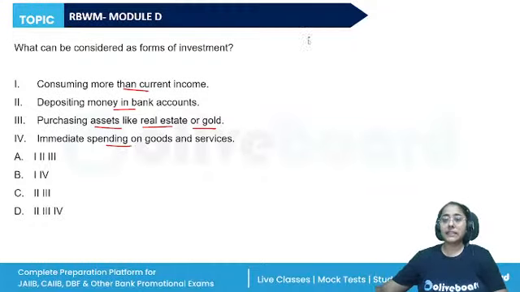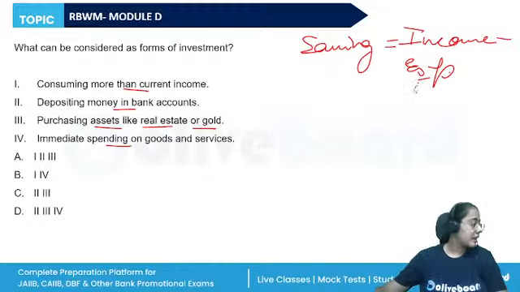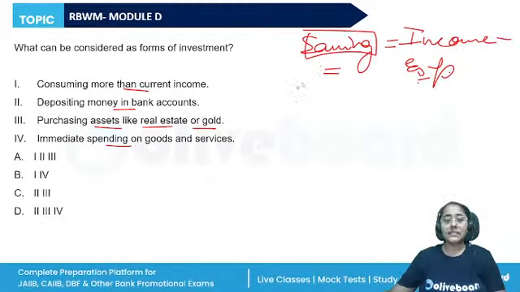Investment basically means we use an equation. Saving is equal to income minus expenditure. The part of our income which is left after all the expenses is known as saving. And in economics parlance, savings is equal to investment. So investment will be the part that is saved, right? Once saving is given by an individual or institution with the aim of earning more income or capital appreciation, then it becomes investment.